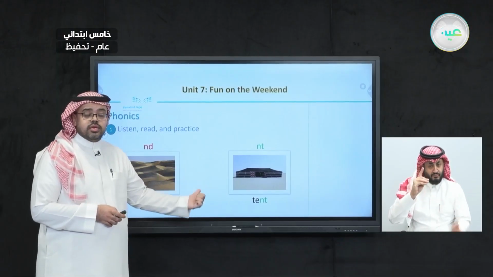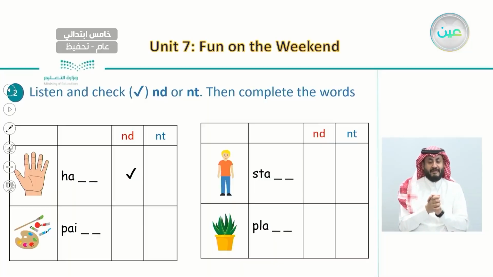Sand, tent. Now, let us move on quickly to the other exercise. In this one, we're going to listen and put a check mark for the words that end with ND and the words that end with NT. And then we're going to complete the whole words.